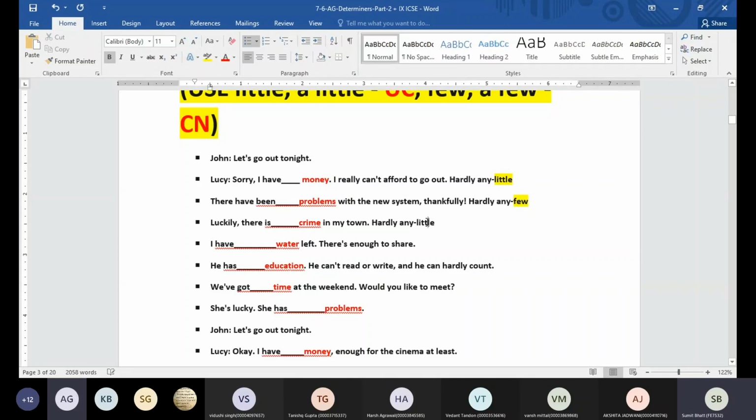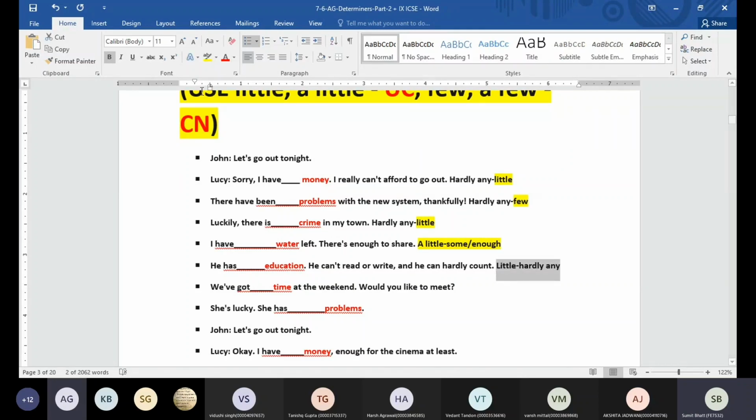When I say, I have dash water left, there is enough to share. So what type of water do I have? A little. That means I have enough water, or I have some water. When I say, he has dash education, he cannot read or write, and he can hardly count. Little. What does he have? Hardly any education, so little.